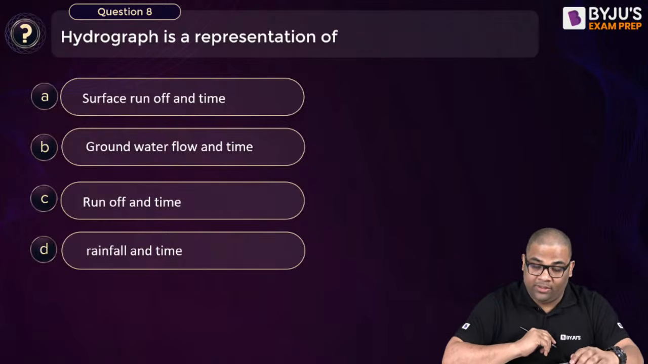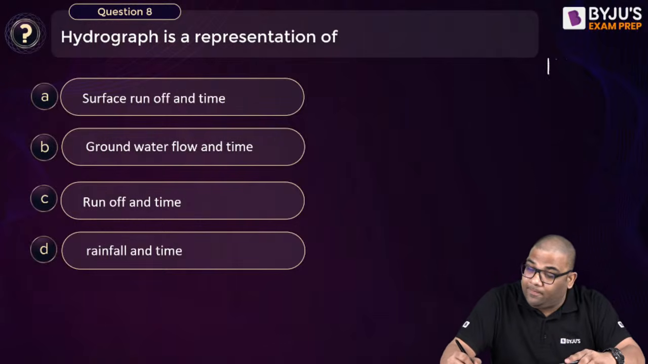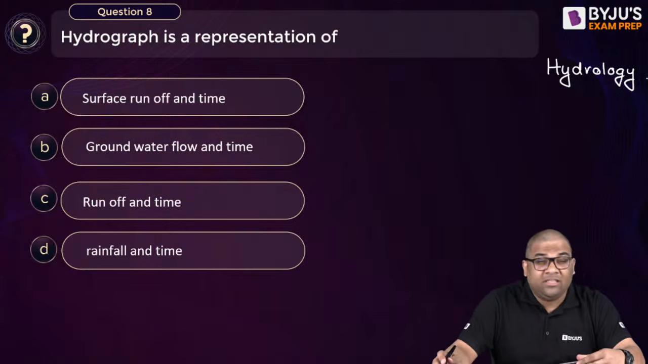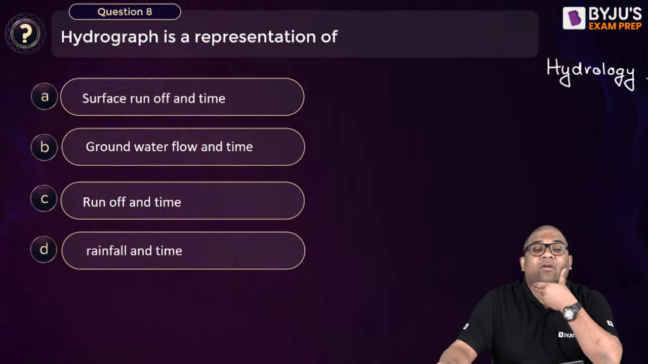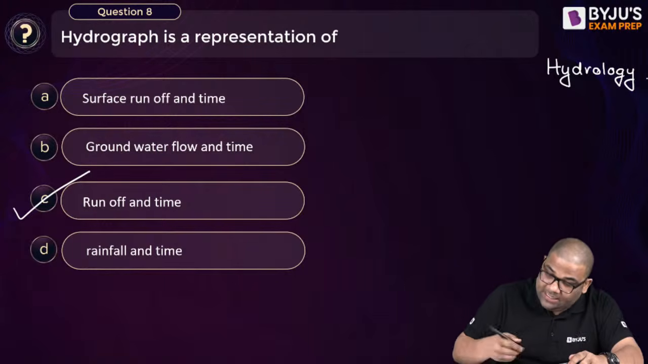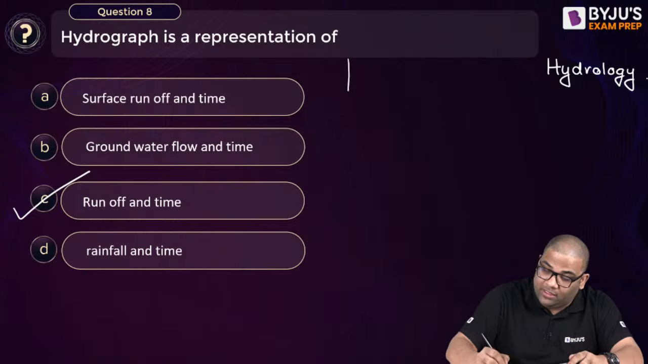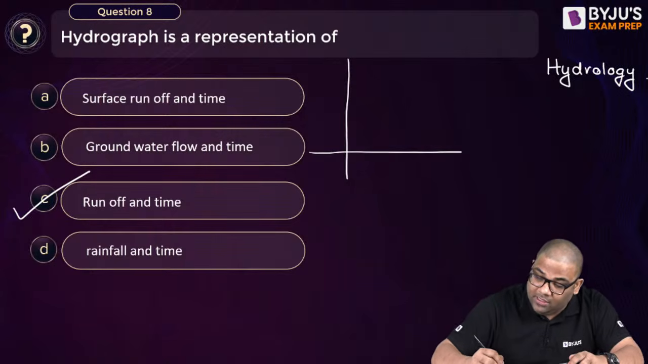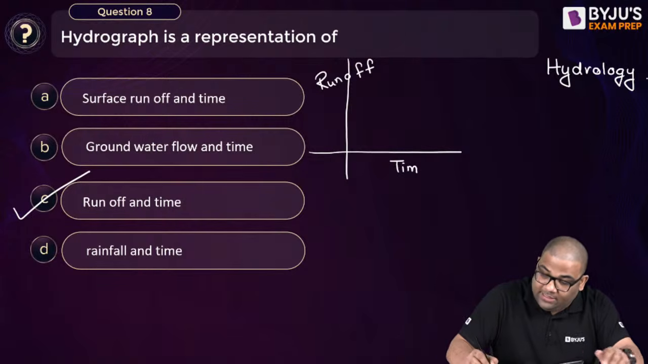Question number 8. Straightforward question from hydrology. A hydrograph is a representation of what? Come on, fast. Yes, it is total runoff versus time. It is not only surface runoff or groundwater, it's a combination of both. So it is runoff versus time. Very good.